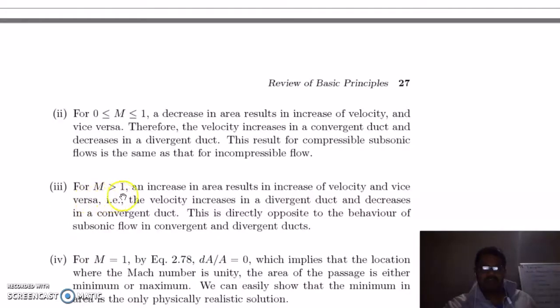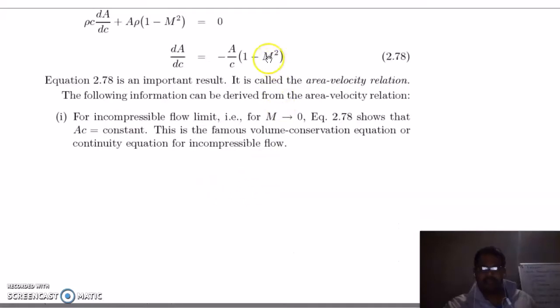Now when your Mach number is greater than 1, if you put M greater than 1, this term will be negative. And if this is negative and this is negative, negative becomes positive. So it means if your velocity increases, the area will increase, or vice versa. If the area of the duct increases, the velocity of the flow will increase.